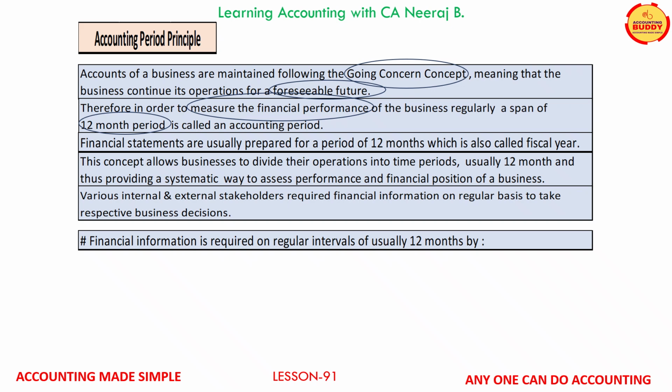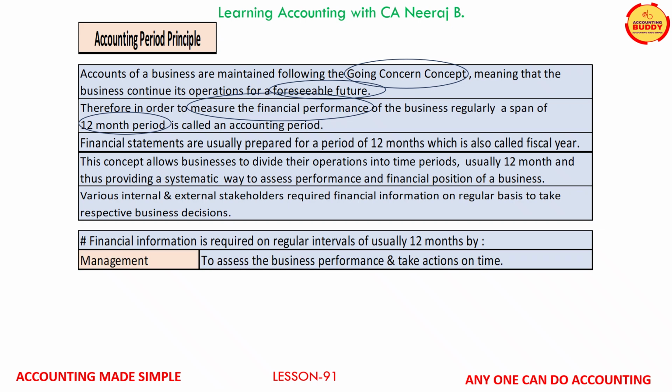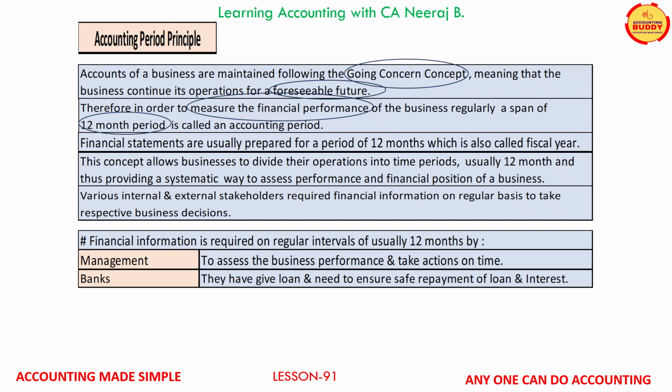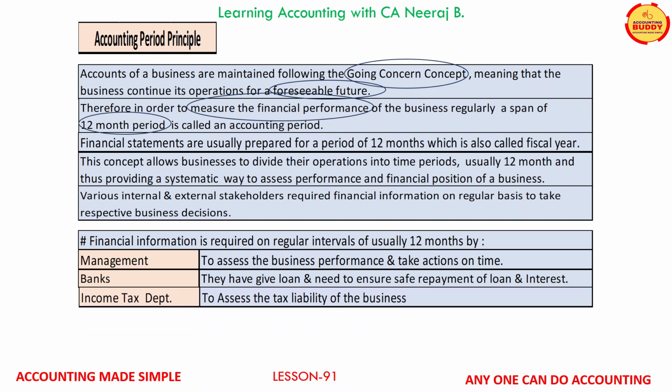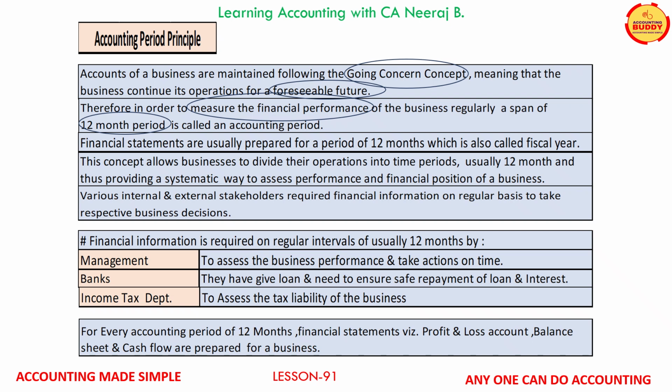Therefore, financial information for an accounting period of 12 months is required by management to assess the business performance and take actions accordingly, by the banks who have lent the money to the business and need to ensure the safe repayment of interest and loan, by the income tax department to assess the tax liability of the business. For every accounting period of 12 months, financial statements, that is profit and loss account, balance sheet and cash flow for the business are prepared.